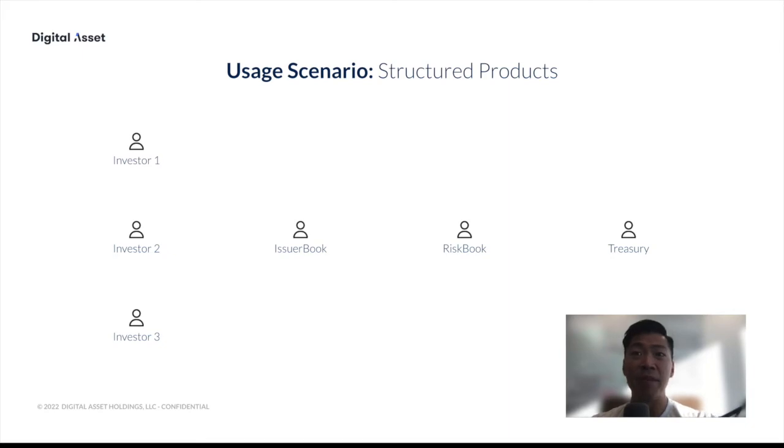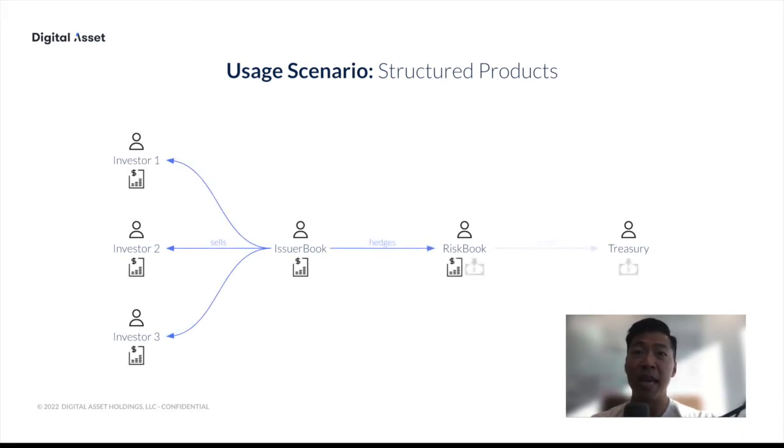And you have a couple of investors, so the simplified flow here is essentially the issuer sells a structured note to the investor in return for cash. They then hedge themselves against the risk book by essentially buying the structured product from the risk book in return for the cash that they've received from the investors. And then the risk book would essentially deposit that cash into the treasury and receive an interest payment on the capital. So if you look at this, it's clear that there are assets involved.